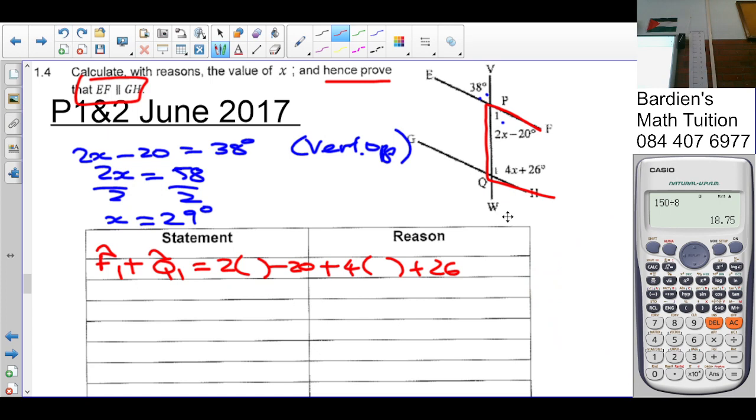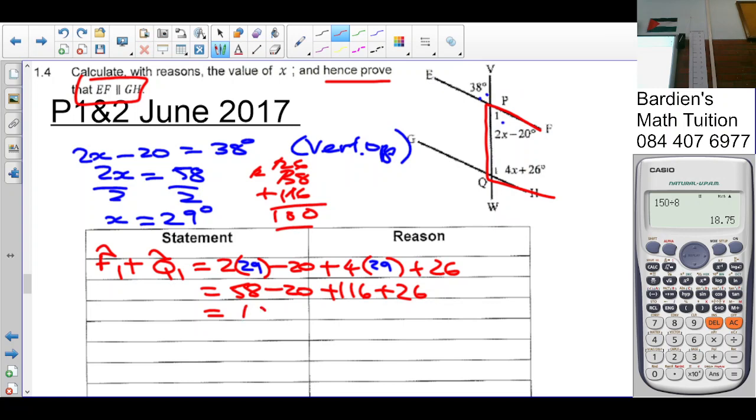So what is the value for x? We've calculated that in the previous calculation. It's 29. So 2 times 29 is 58, minus 20, plus 4 times 29, which is 116. Let's check if that's correct. Plus 26. That is 38 plus 116, plus 26. So it's 180. Can you see that, people? So those angles did in fact add up to 180.